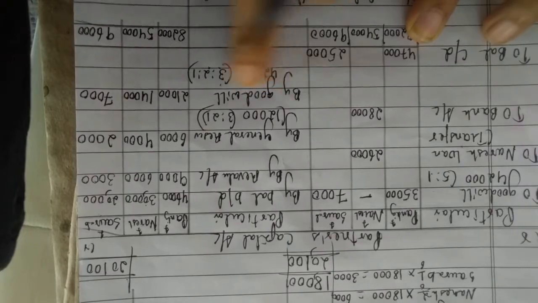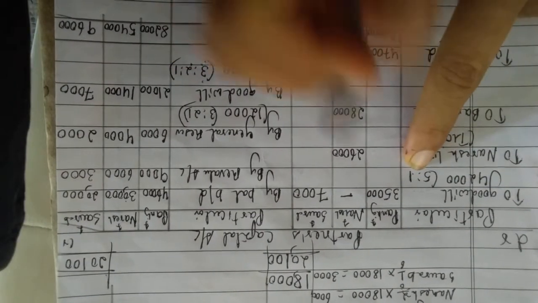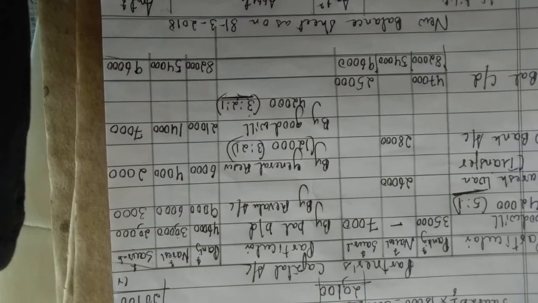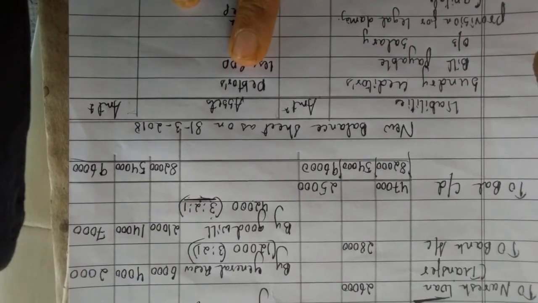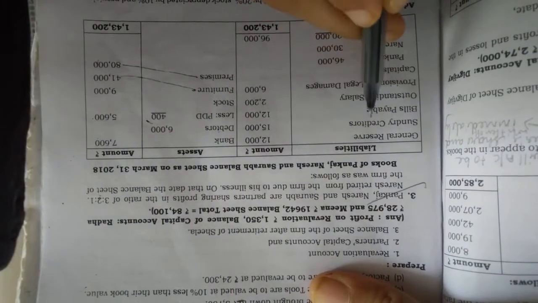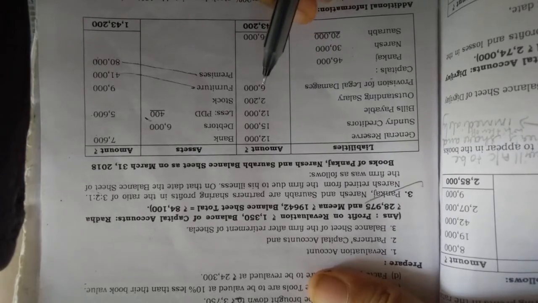Goodwill written off, if they have given, then goodwill is to be written off in the old ratio, that is, new ratio. Only the ratio is different. Okay, remaining all is the same. Now we will first write the new partner's capital account. I'm sorry, the balance sheet we will write. To write the balance sheet, see here, general reserve we are not writing. Creditors, bills payable, outstanding salary, provision for legal charge, we'll just copy it and write as it is.